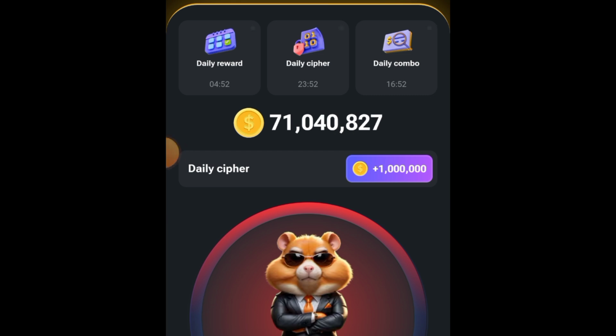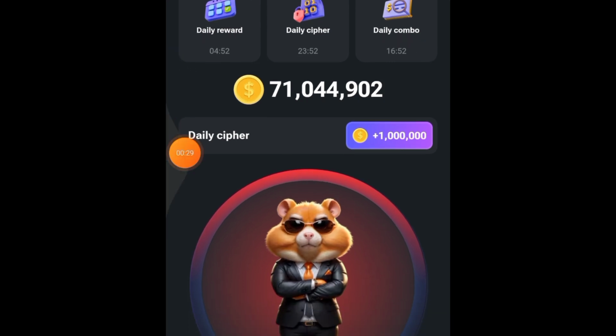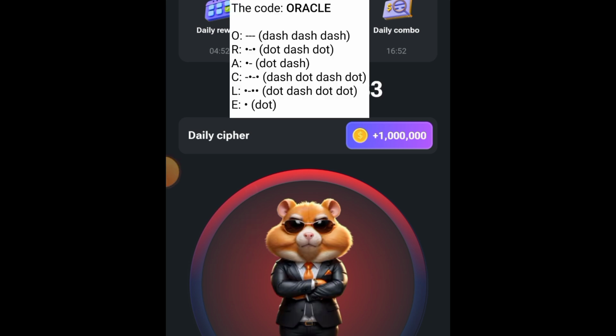So then we go to our cipher section. This is the cipher dashboard here. So you can tap anywhere here. So for dot, you just tap on the screen. Dash, you long press. You long put your hand here for like 2 seconds. You release it. That's dash.